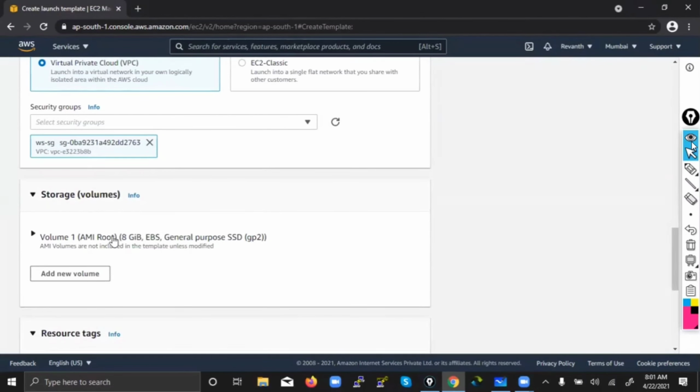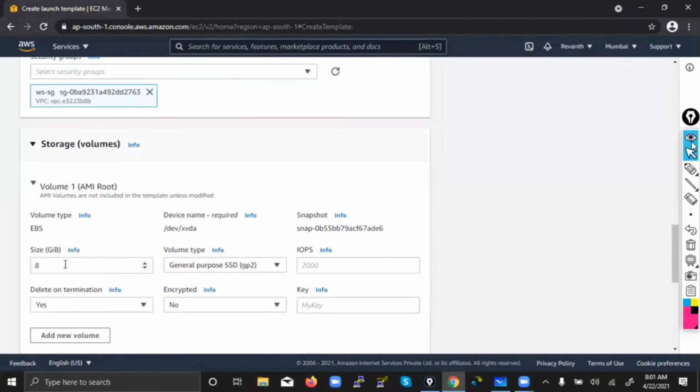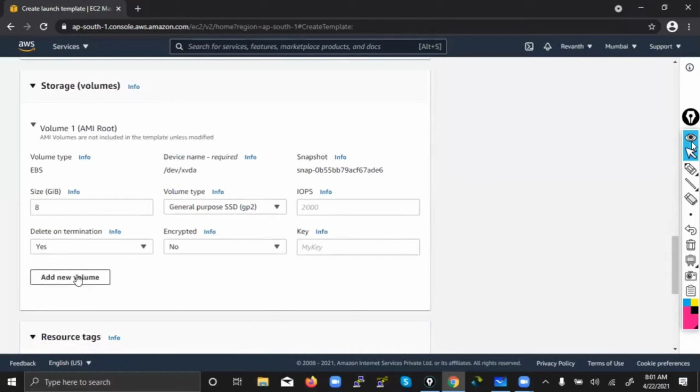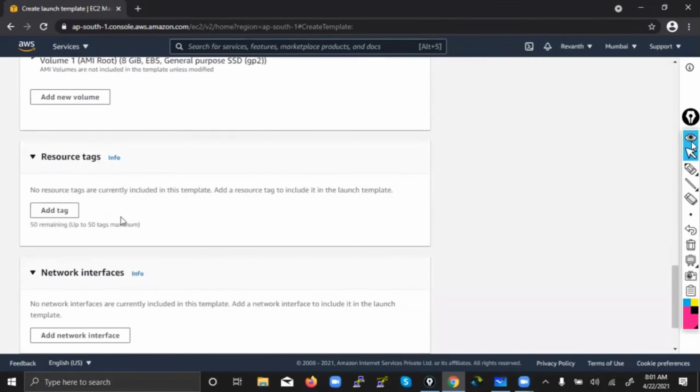By default, what is the volume of a Linux machine? Whenever you are launching a Linux machine, it will have 8 GB by default. If you want, you can add volume. You see here, this one. We did not discuss volumes. In the next class, we'll discuss what volumes are, how many types there are, and what the differences are. But for now, it's okay. 8 GB is enough.